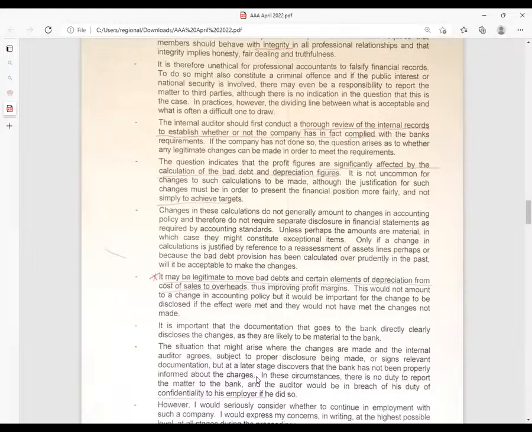We are being warned here that the changes we are making, there is a very high possibility that the bank may not be informed. The disclosures here may even be hidden, right?